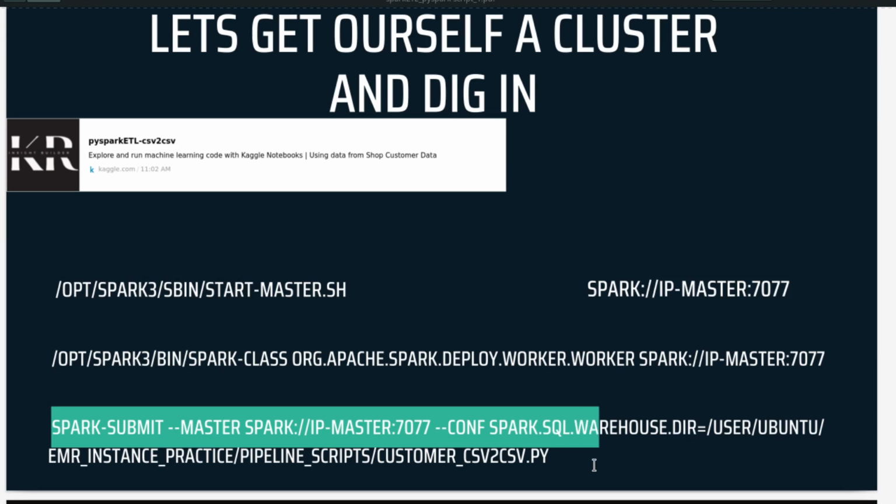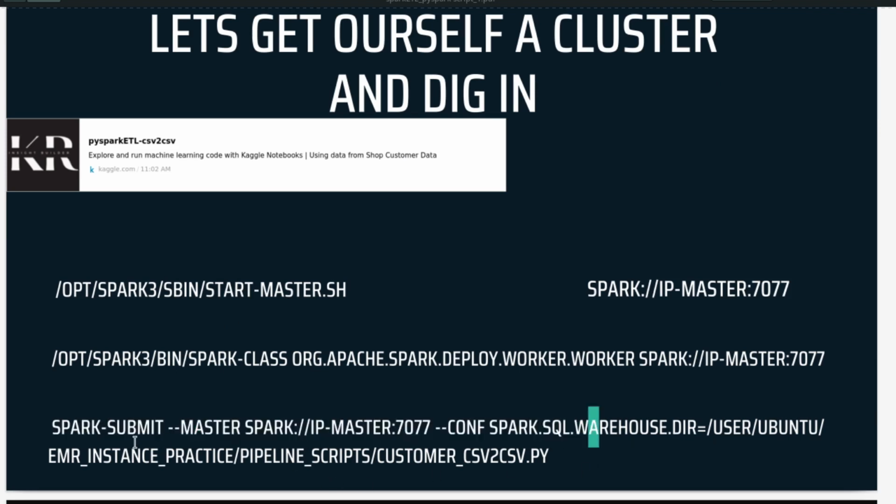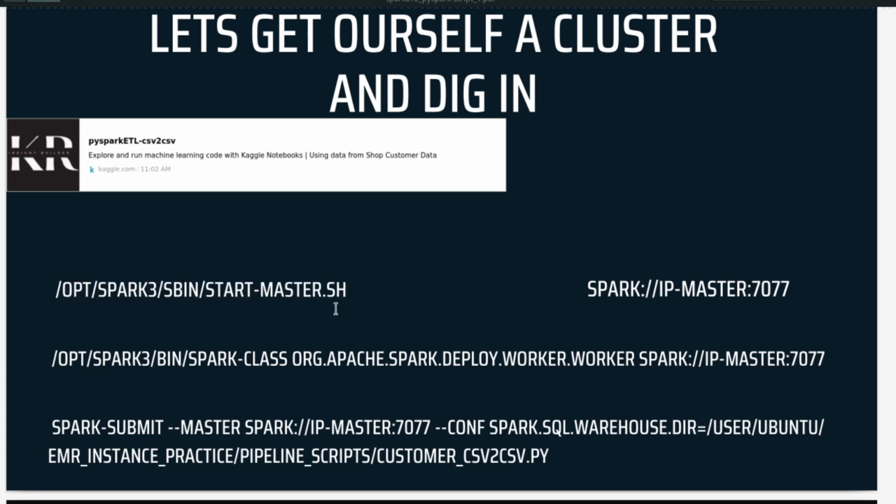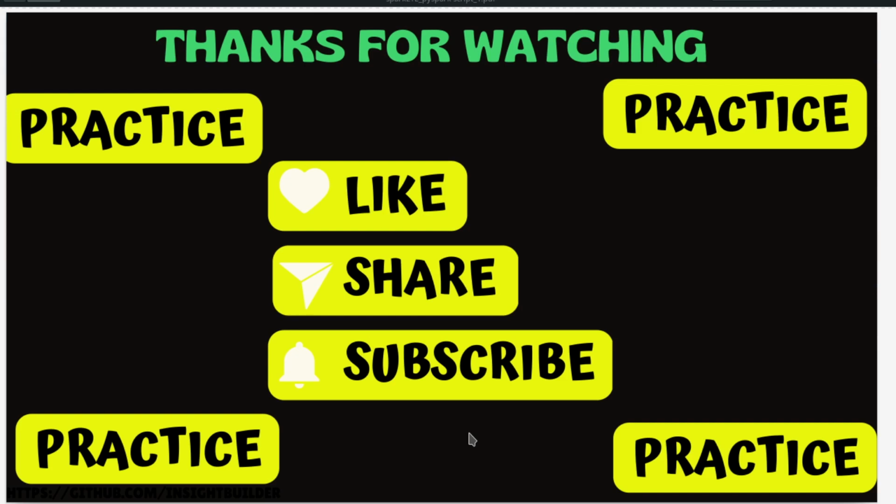Instead of using PySpark, we cannot actually use it as an execution method, like how you execute Python scripts, using python and then giving the script name. That's not how we can execute Spark jobs. We have to do it in a different way. We need to have the master started and also the workers assigned to that master, and then we can assign the application to the master, and the master can execute it. All these things we will be seeing in this video. Without further ado, let us go to the Kaggle notebook.